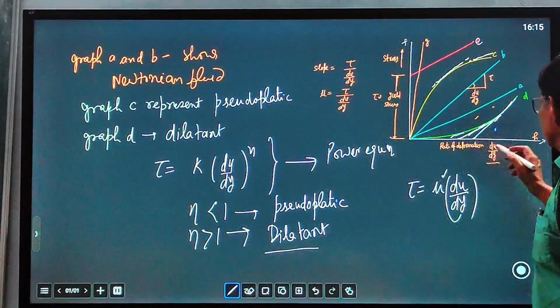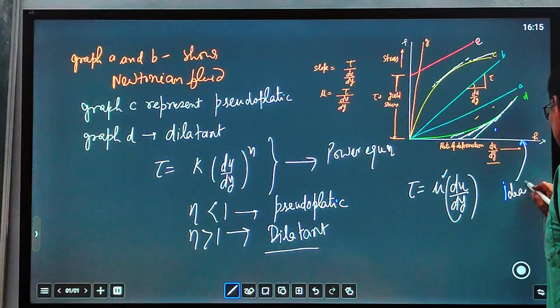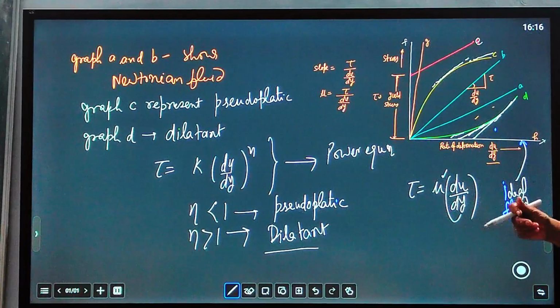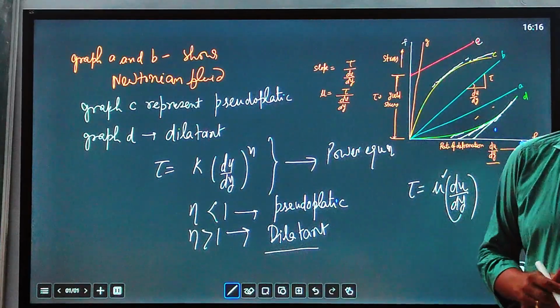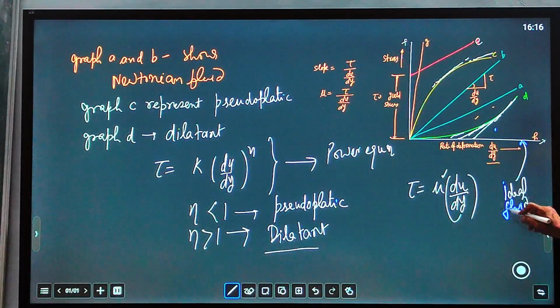And for the other fluids, you can see this one, H, is an ideal fluid. Ideal fluid means it will flow continuously, even if stress is very small. Continuous deformation will take place even at very insignificant, even zero stress. This is the ideal fluid, which is only ideal in imagination, because no fluid is ideal.